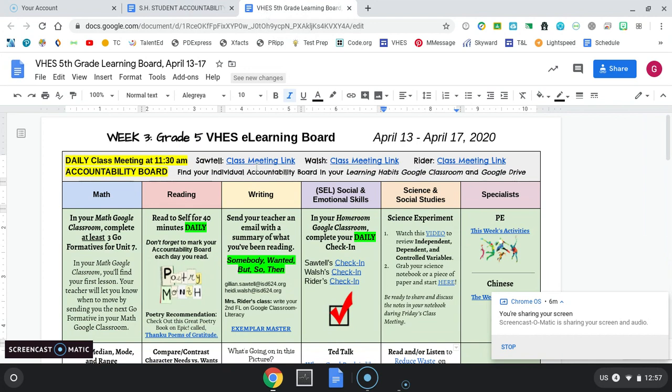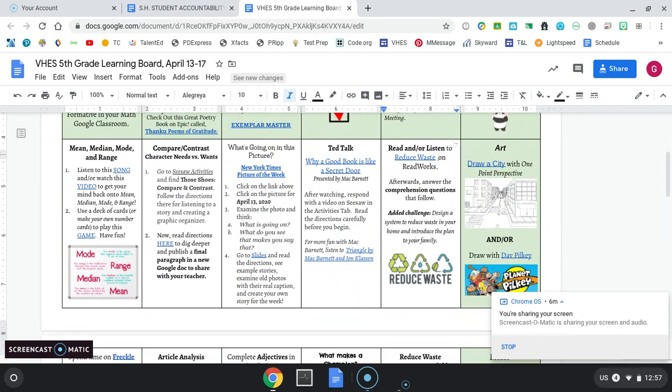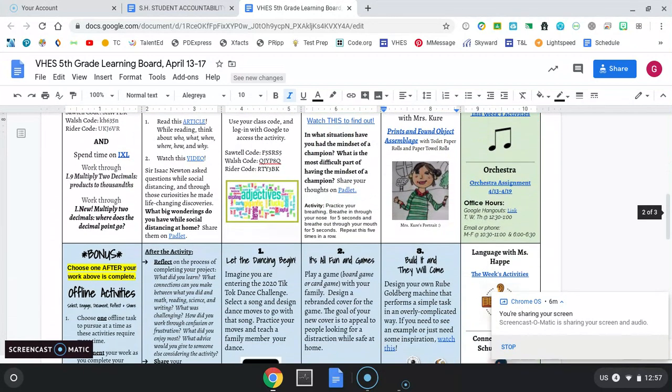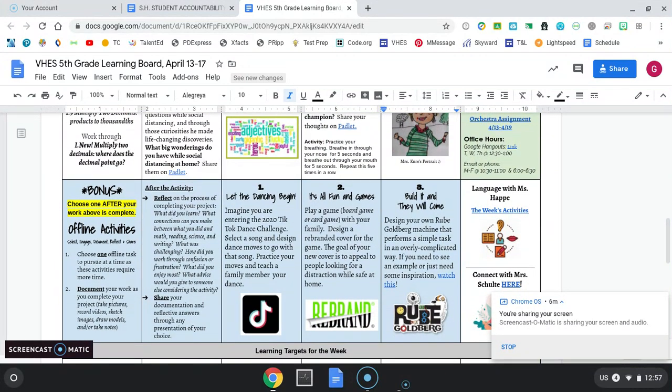And there's only 2 rows of choices instead of 3 this week because the bottom one is for when you are all done with all your required activities. And then you can come here and choose a fun project to work on throughout the rest of the week, or maybe a couple more days into the next week as well.